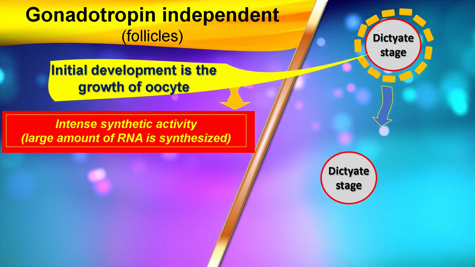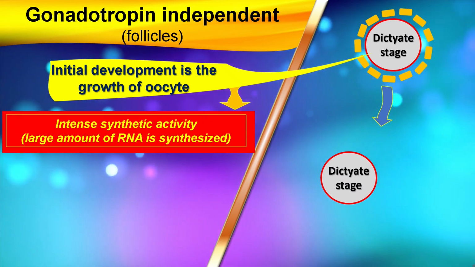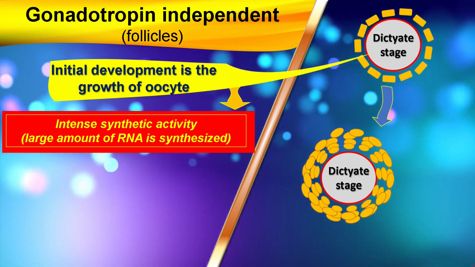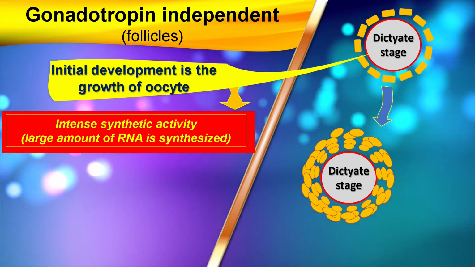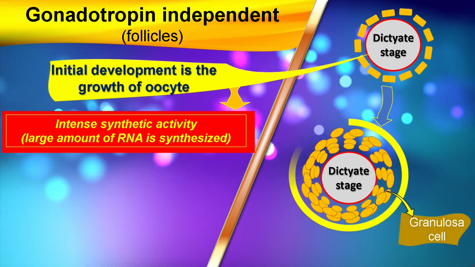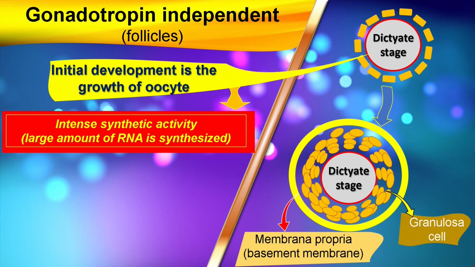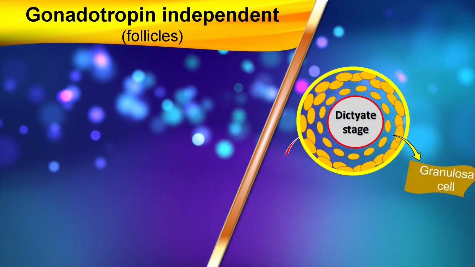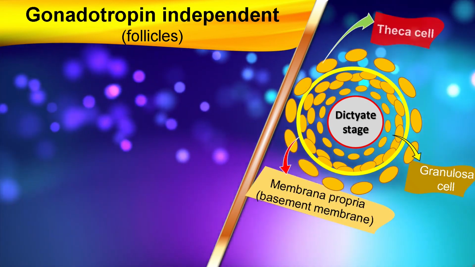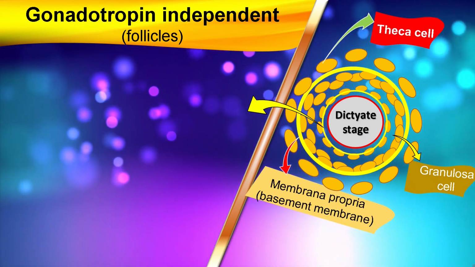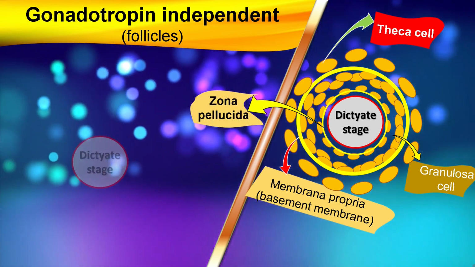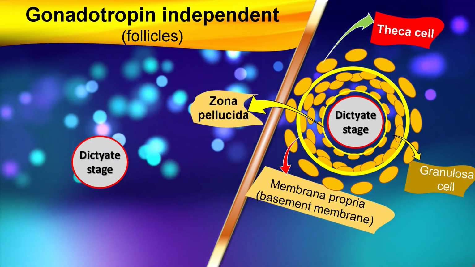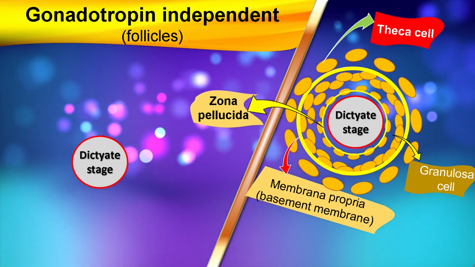What about the follicular cells then? The follicular cells become cuboidal from flat follicular cells, and increase their number by mitotic division around the oocyte. Then the follicular cells delineate themselves by forming an outer basement membrane, called the membrana propria. Another boundary layer is formed by the secretory product of both the follicular cells and the developing oocyte. This layer is called the zona pellucida.